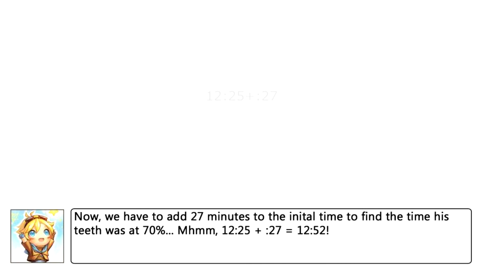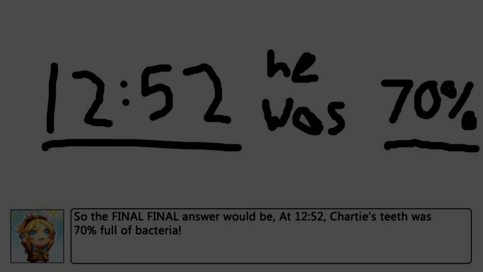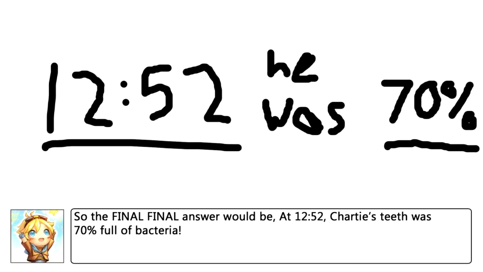Now we have to add 27 minutes to the initial time to find the time his teeth was at 70%. 12:25 plus 27 minutes equals 12:52. So the final answer would be at 12:52, Chartie's teeth was 70% full of bacteria.